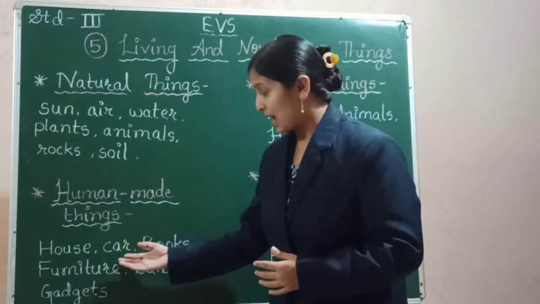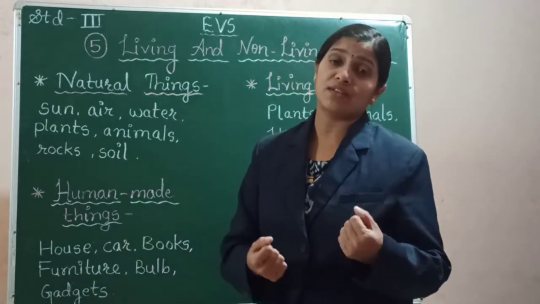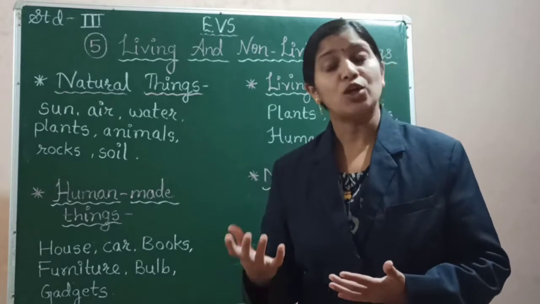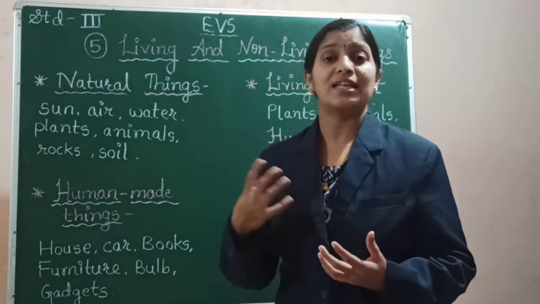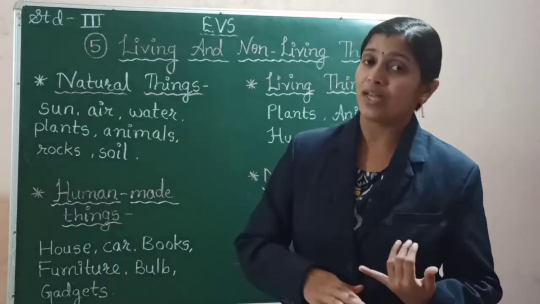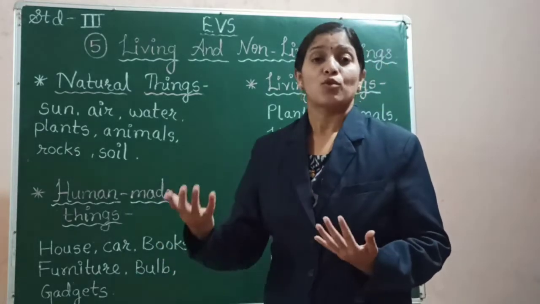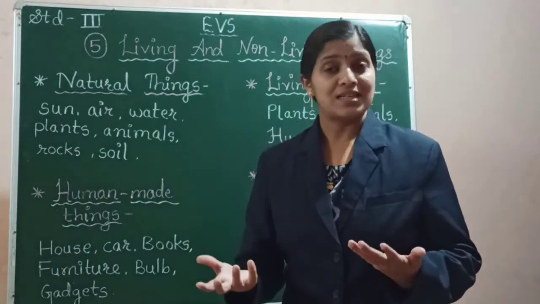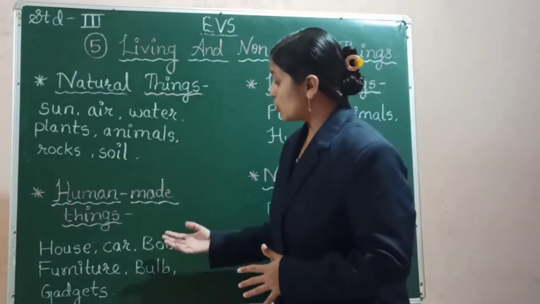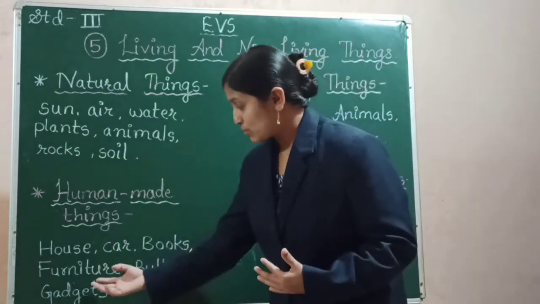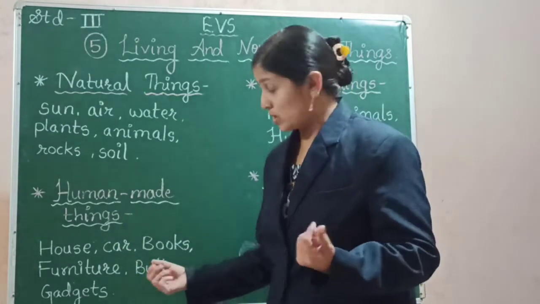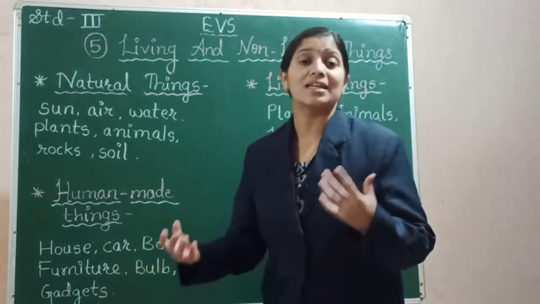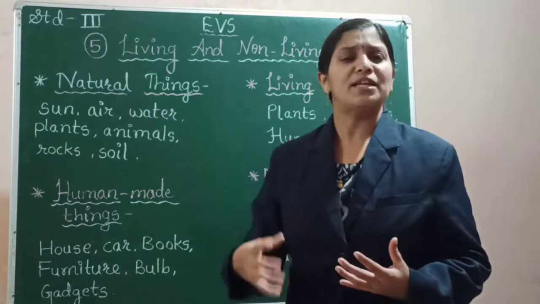So also the cars that are driven, are they made naturally? No. Many humans have worked for a lot of days and they have manufactured these vehicles, cars, all the two-wheelers, isn't it? Yes. Also the books, all types of furnitures, the bulb that gives light to us, and all the electrical gadgets and many more things.